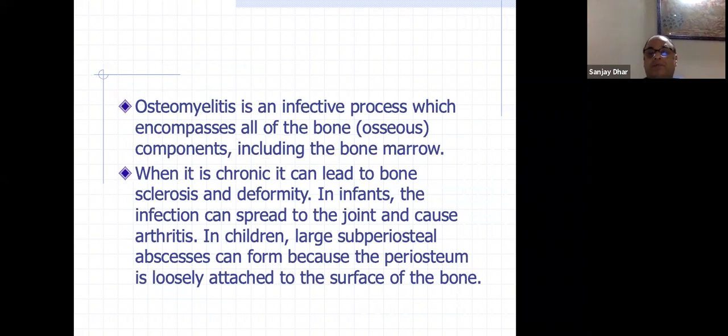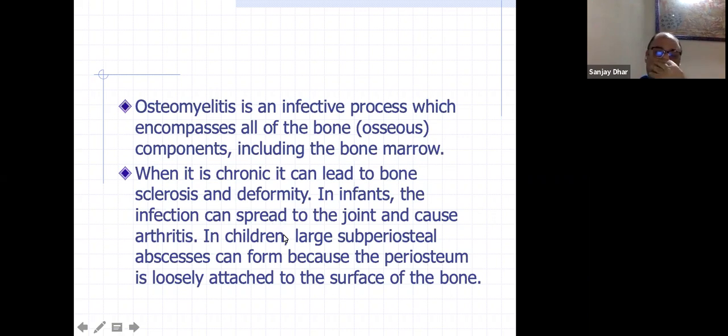Osteomyelitis is an infective process which encompasses all the bones. So there is bone lysis and there is bone formation, osteoclasis and osteoblast formation. Everything is happening there. Simultaneous life and death is occurring there. When it is chronic, it can lead to bone sclerosis and deformity. So there is a lot of new bone formation, it is trying to lay down more bone, and then there is simultaneous osteoclasis occurring. Infant infection can spread to the joint.